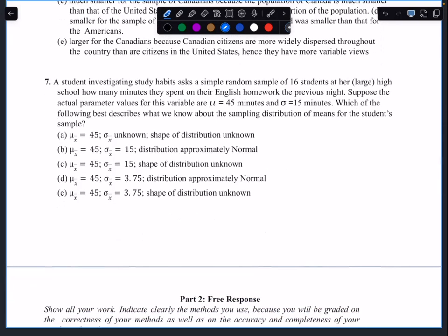A student investigating study habits has a simple random sample of 16 students, which is not very large, and asks how many minutes they spent on the English homework of the previous night.